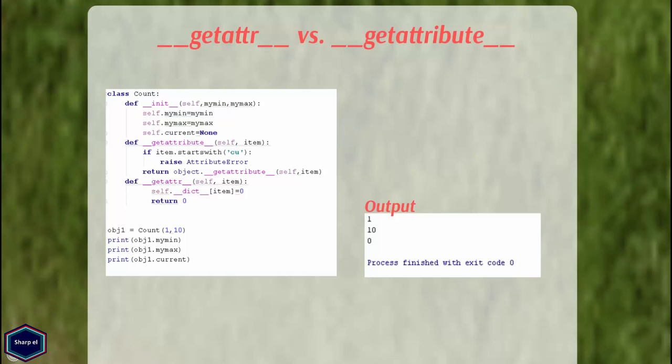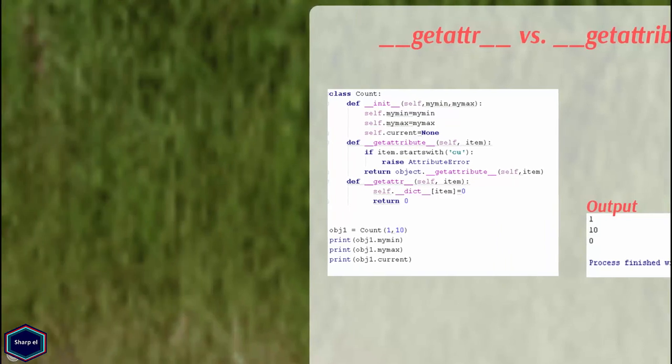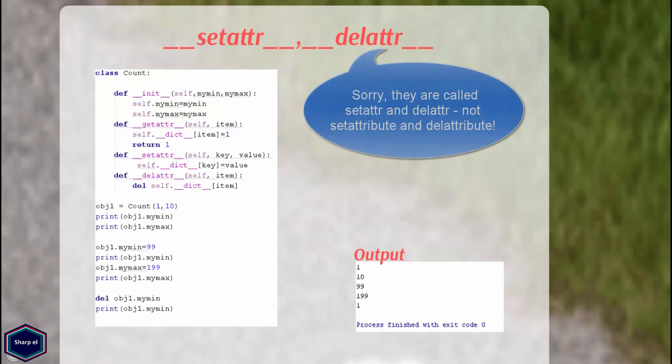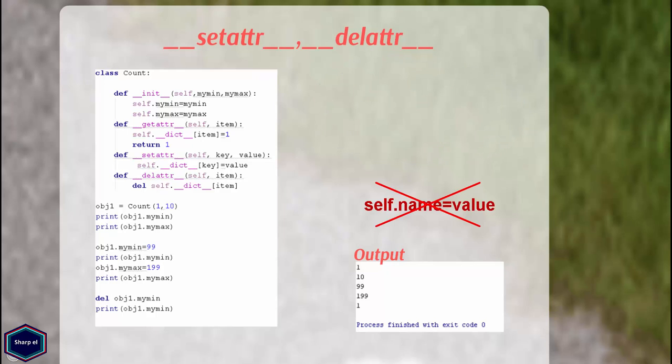Now let's see a simple example of both __setattr__ and __getattribute__ methods. The __setattr__ method can be used to assign a value to an instance variable. The __setattr__ method should not try to assign a value to an attribute in the usual way, that is self.name equal to value, because this will result in an infinite number of recursive calls to the __setattr__ method. The right way is to use the __dict__ attribute. The __delattr__ method is exactly the same as the __setattr__ method, but it is for deleting attributes instead of setting them to a definite value.